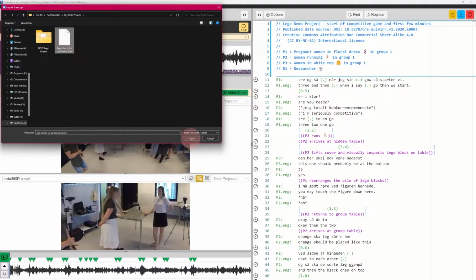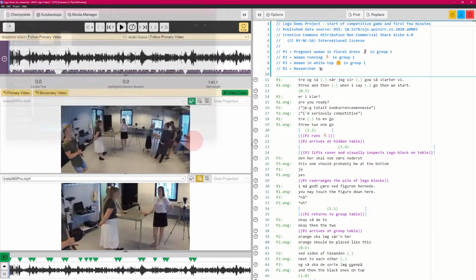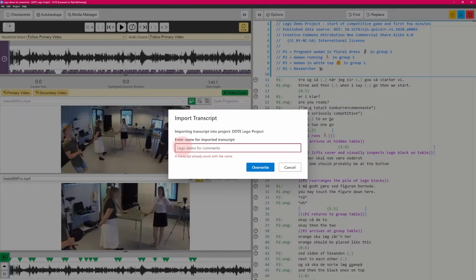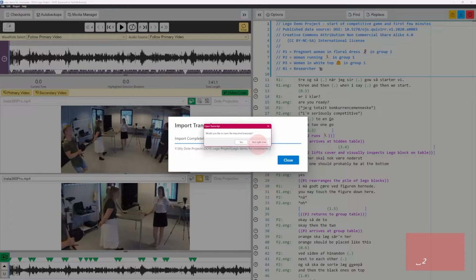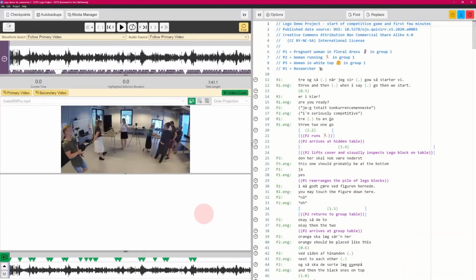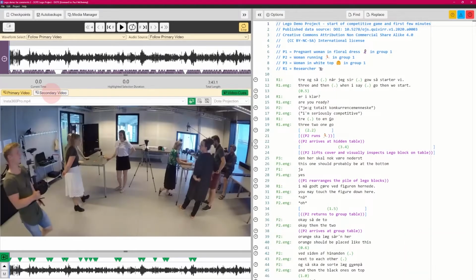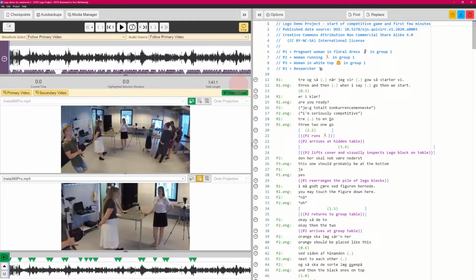I'm going to say, yeah, I want that one because somebody just shared it with me. If I import it, it says, okay, well, this has already got a name here in my one. Let's call it 2. This is version 2. Import it, and I'd like to open it. Yes, and there we are. I'll just make sure, yep, we've got both videos.